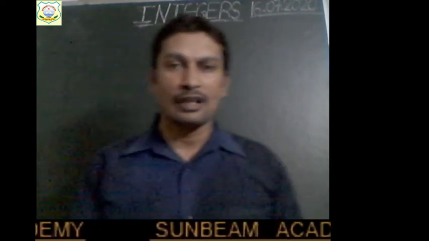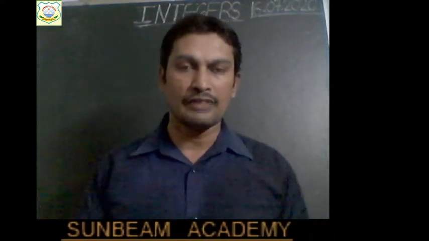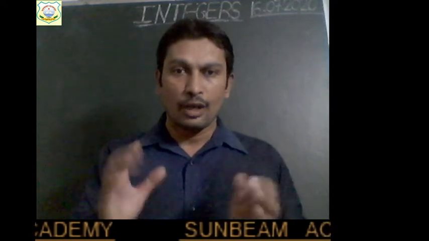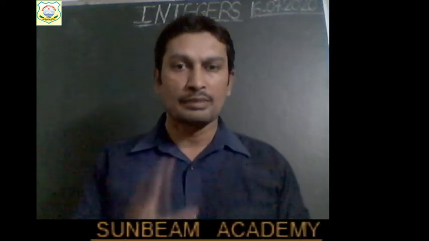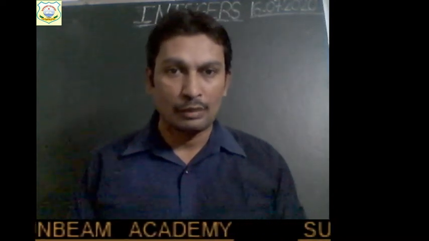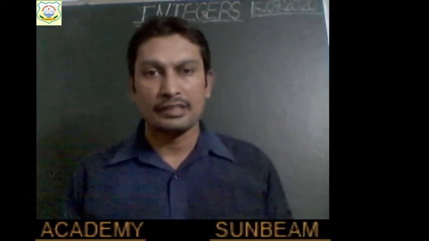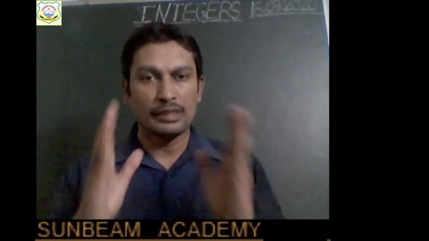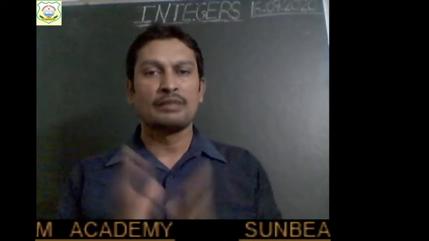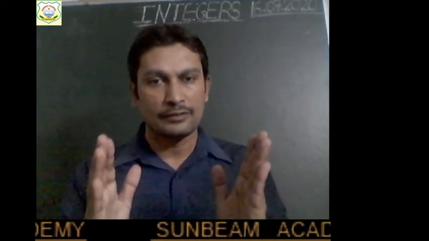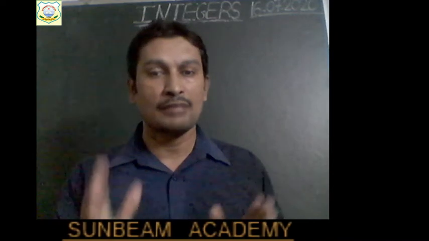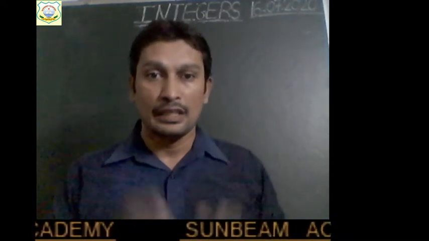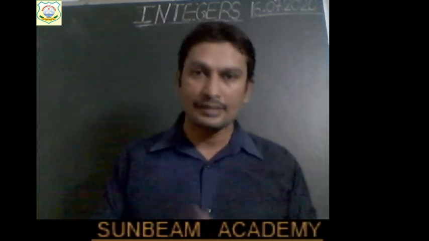So what is commutative law, children? If we are multiplying two integers, then according to commutative law, we can multiply them in any order. Commutative law allows us to multiply the integers in any order. It means if we have two integers a and b, then we can multiply them like a into b, or we can multiply them by changing the order, like b into a. In both the cases, results are the same.